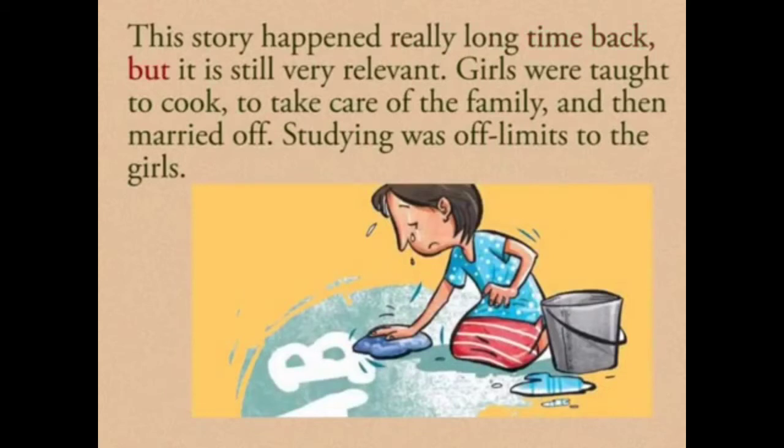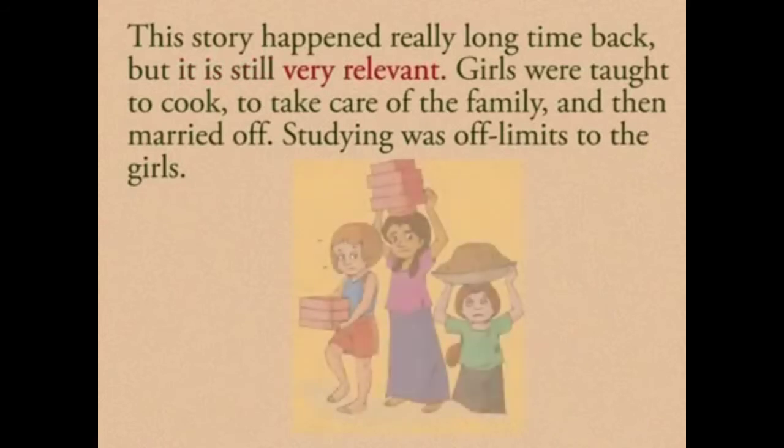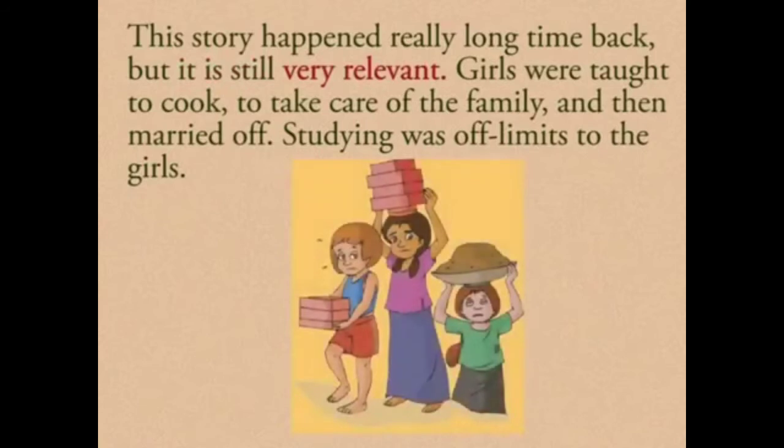In the long time back, girls were taught to cook, to take care of the family, and then married off. Studying was off limits to girls. So in olden times, the girls were taught only to cook, to take care of the family, and to do these many things, and then they were given in marriage.